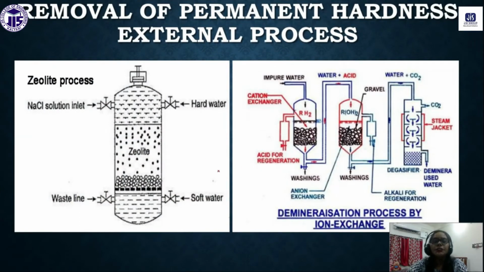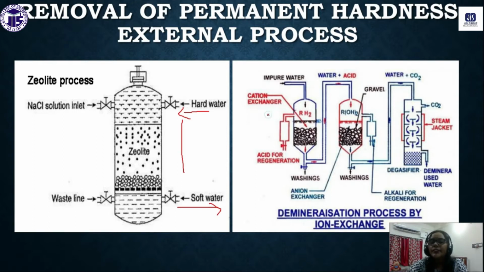And this is the zeolite, this is the construction of the zeolite. So from here, the hard water will pass through the zeolite, and all the salts, all the cations and anions will be stuck here. And whatever water we get from the outlet will be free from any permanent hardness. And this is the ion exchange resin. This also we can use for the removal of permanent hardness.